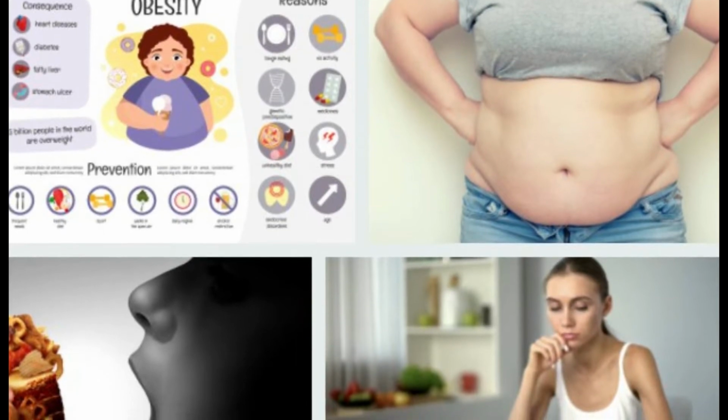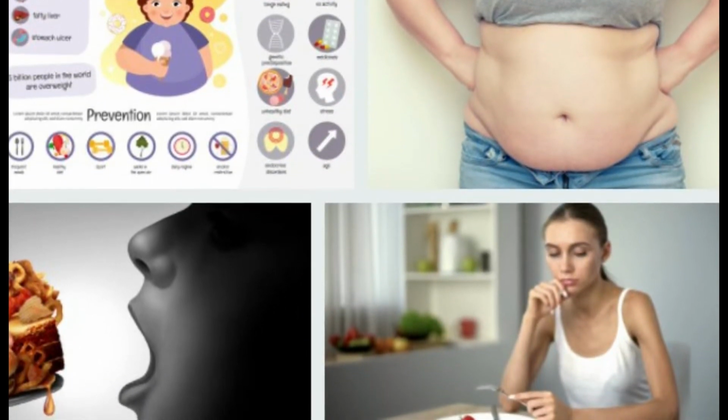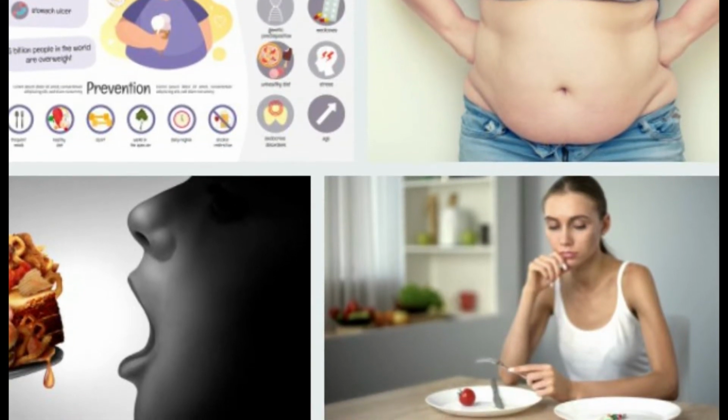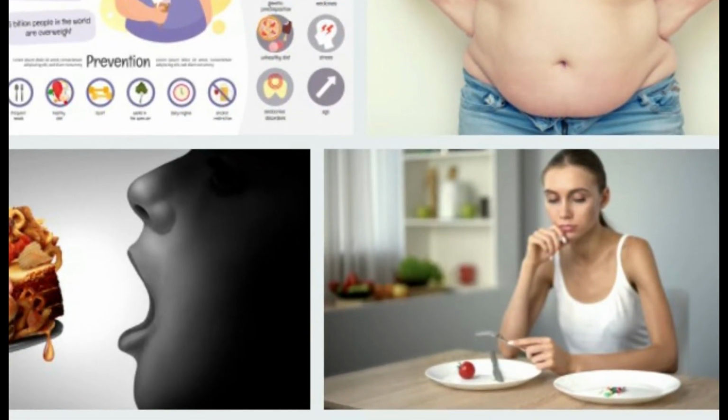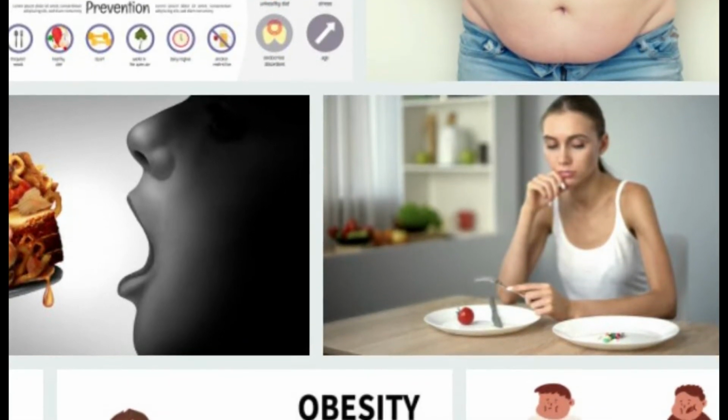Apart from this obesity, childhood obesity can be caused by various diseases. This condition is known as morbid obesity. Children with this disease are usually short in stature. So what should be done to control childhood obesity?